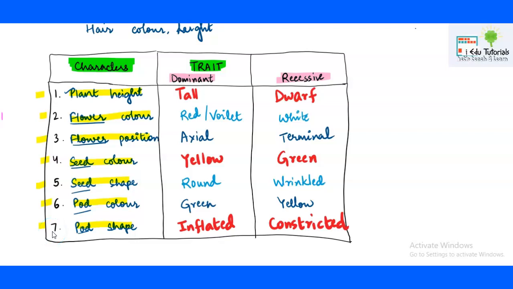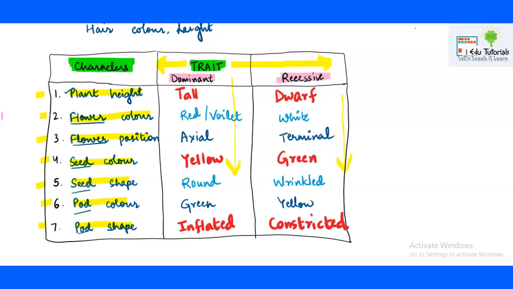Similarly, in flower position, he observed that there could be two possible traits. Flower position could be axial or it could be terminal. Now you can notice here that I have written trait. This complete term is actually the trait. Means a trait is of two types. It could be dominant or it could be recessive. These are all the dominant traits and these are all the recessive traits.